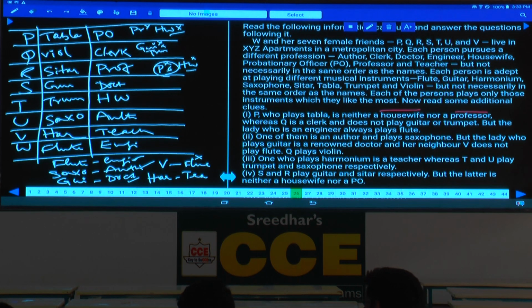Entire information is clearly specified. The only thing is that V is not adjacent to the person who plays flute. Rest everything is clearly given.